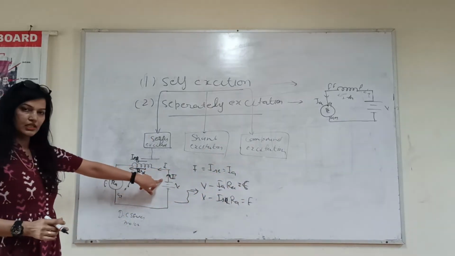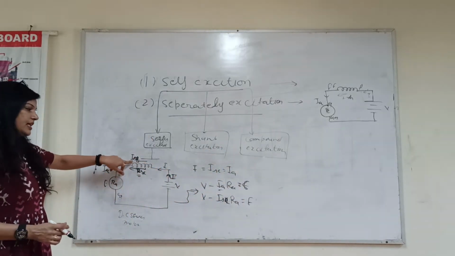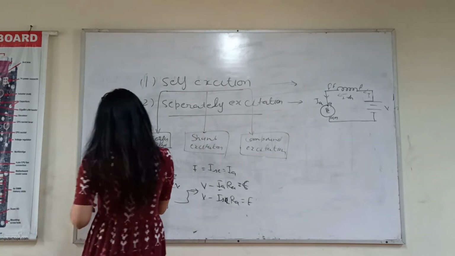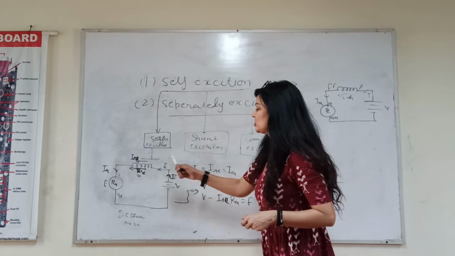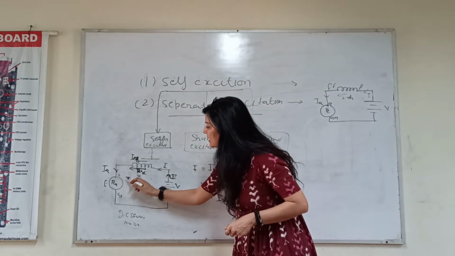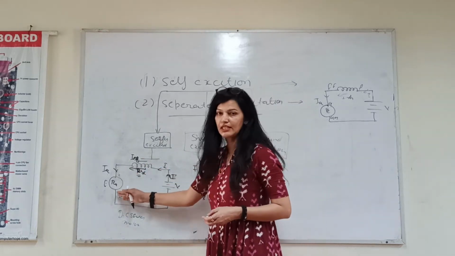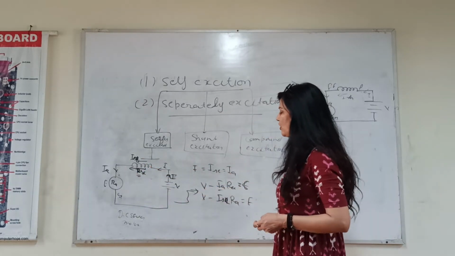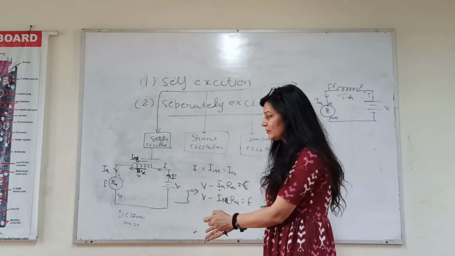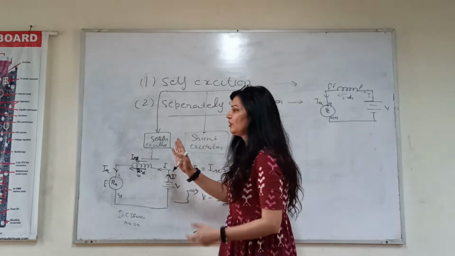This I is the main current flowing through the circuit, ISE is the current flowing through the field winding, and IA is the current flowing through the armature winding. Clear? So if these two are connected in series, the current will remain the same, but the voltage drop will be different. This is the main voltage which we are applying at the terminal, and then there will be a voltage drop.